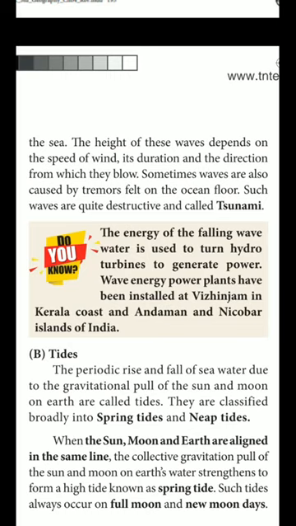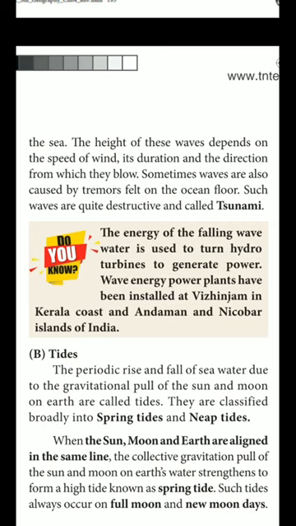Next one is the tides. What do you know about the tide? Tides are of two types, spring tides and neap tides. The periodic rise and fall of sea water due to the gravitational pull of the sun and moon on earth are called tides. What is called a tide? The gravitational pull of sun and moon on earth causes tides. So these are classified into two types. What are the two types of tides? Spring tides and neap tides.